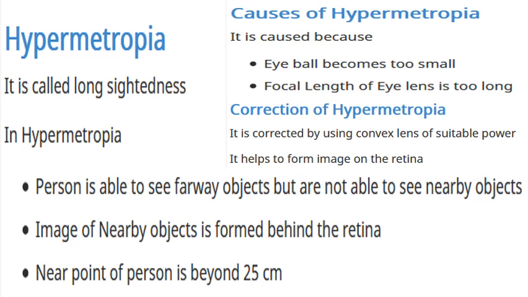Behind the retina means he is having a defect, that is hypermetropia, and that can be corrected by using a convex lens. What will the convex lens do? It will make the image to be formed on the retina instead of behind the retina. In case of myopia, the image was formed in front of the retina. So which lens did we use? We used a concave lens. In case of hypermetropia, where is the image formed? The image is formed behind the retina. So we are using a convex lens to correct this so that the image will be formed on the retina. But how will this be possible? You will know that now when you study the detailed correction of hypermetropia.